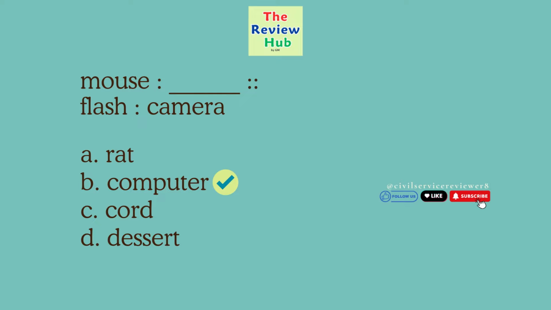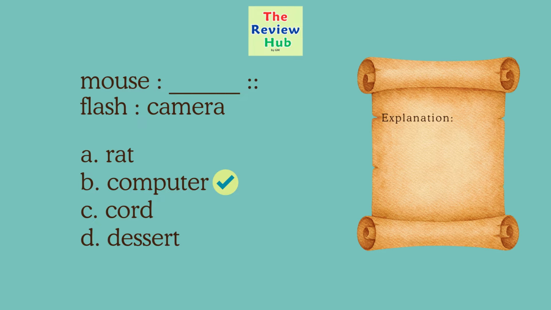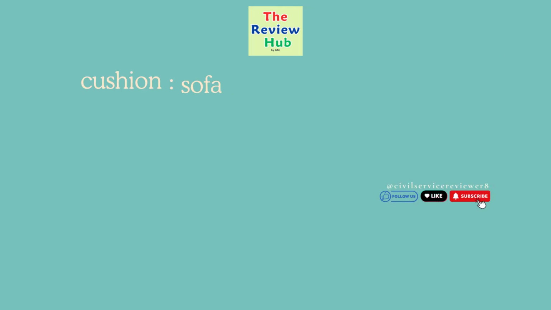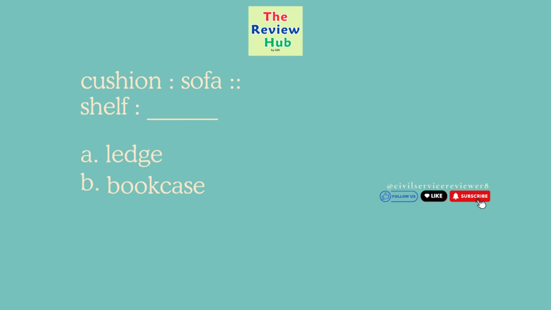The correct answer is B. Computer. A mouse is a peripheral of a computer, just like a flash is a component of a camera. Cushion is to sofa. Shelf is to blank. A. Ledge. B. Bookcase. C. Storage. D. Frame.